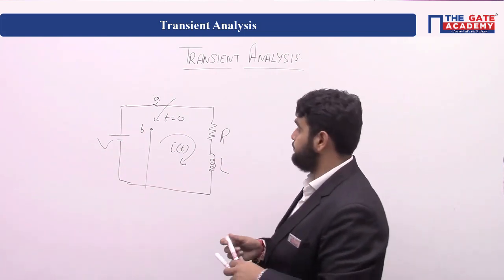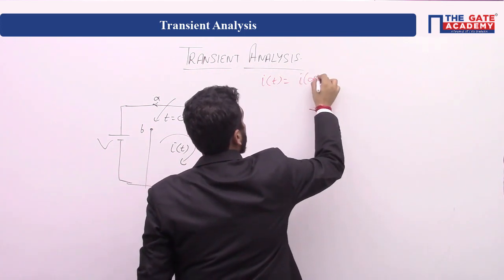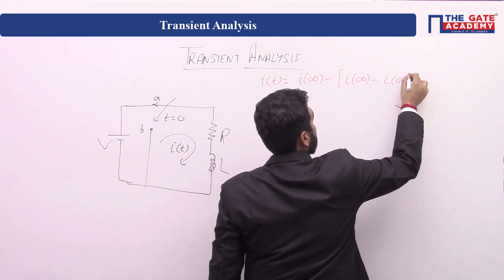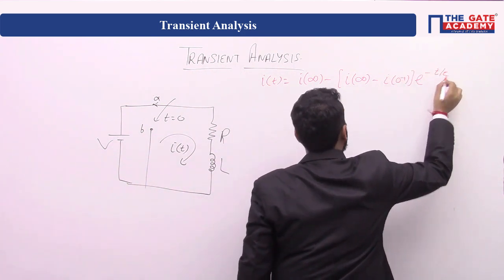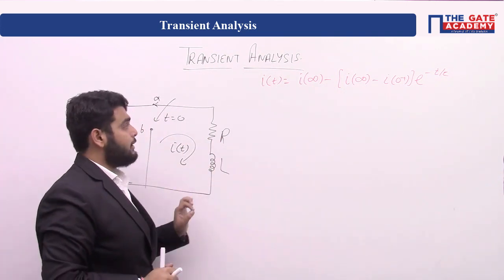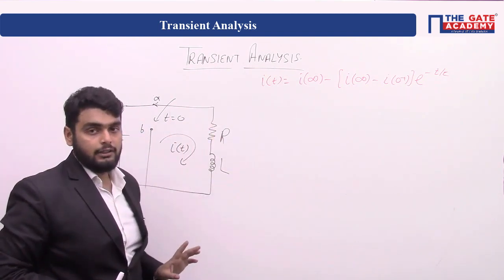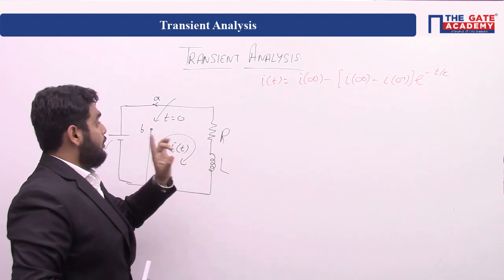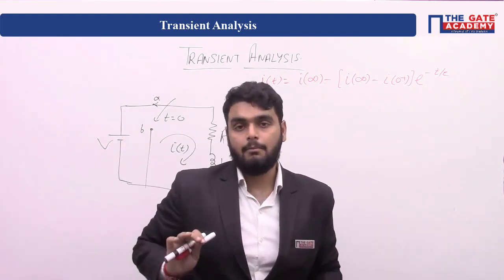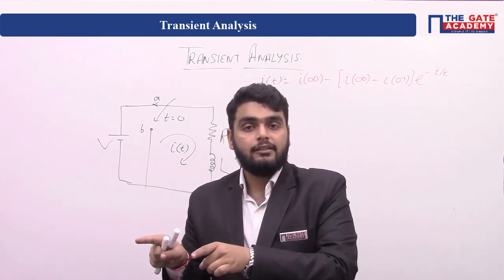What is the shortcut formula? iD is equal to I infinity minus I0 plus, e raised to power minus t by tau. In this formula, we have to find three values: current at t tends to infinity, current at 0 plus, and the time constant tau. So first of all, we find the current at 0 plus. But always remember, the first step is to find the current through the inductor at 0 minus.